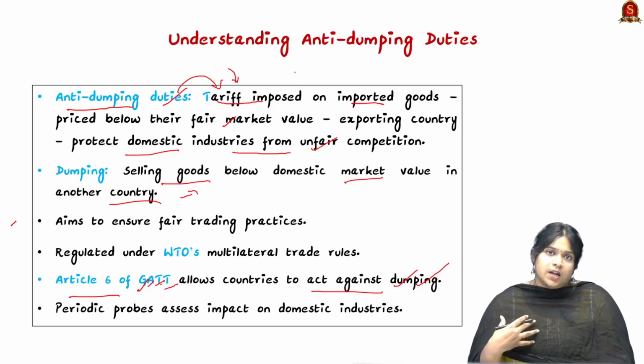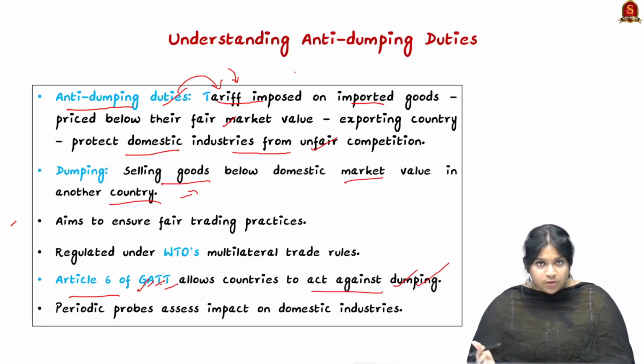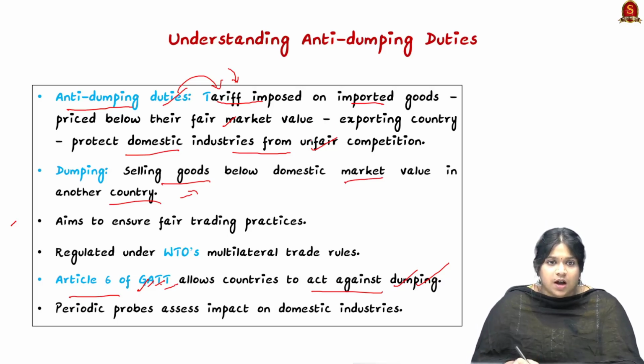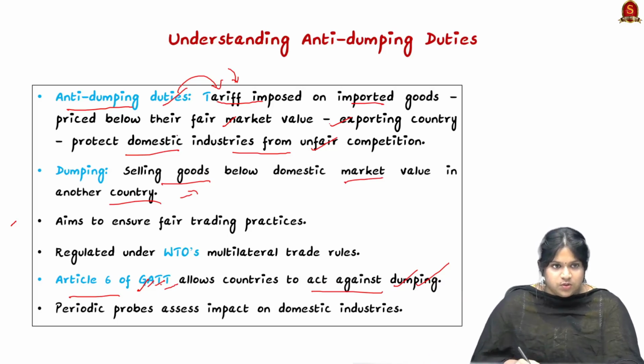Imagine getting those products at a cheap price; it would be very unfair for existing domestic industries in the country. So products sold at an unfair market value by exporting countries are given anti-dumping duties. Finally, it ensures fair trading practices.